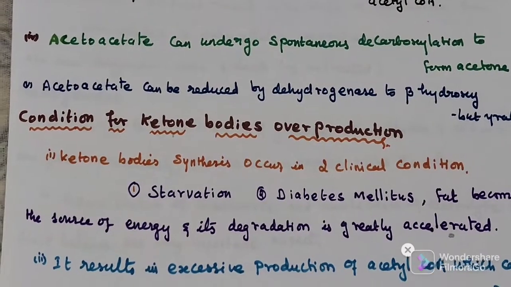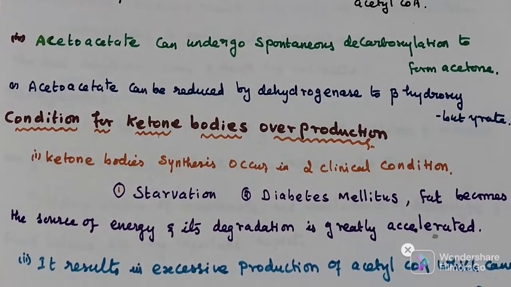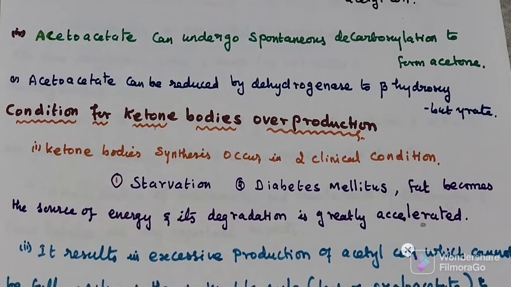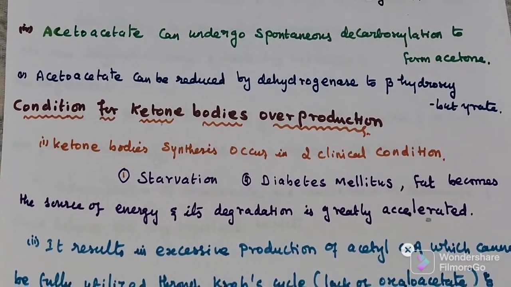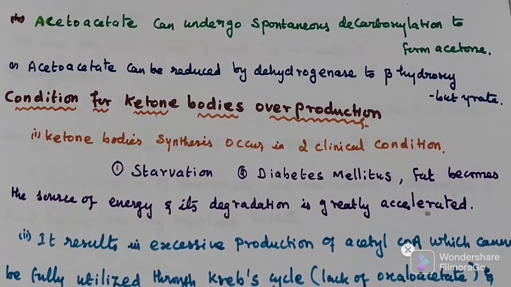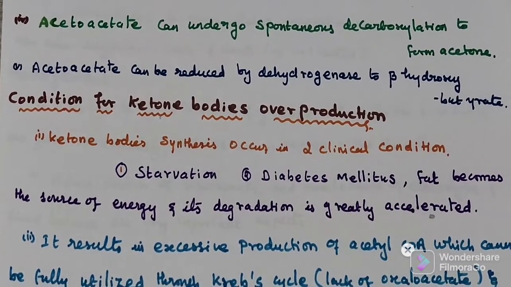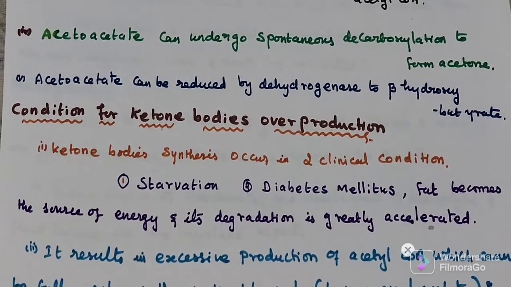Ketone bodies are synthesized in two clinical conditions. First one is starvation, second one is diabetes mellitus. Fat becomes the source of energy and its degradation is greatly accelerated. That means an increase in rate.